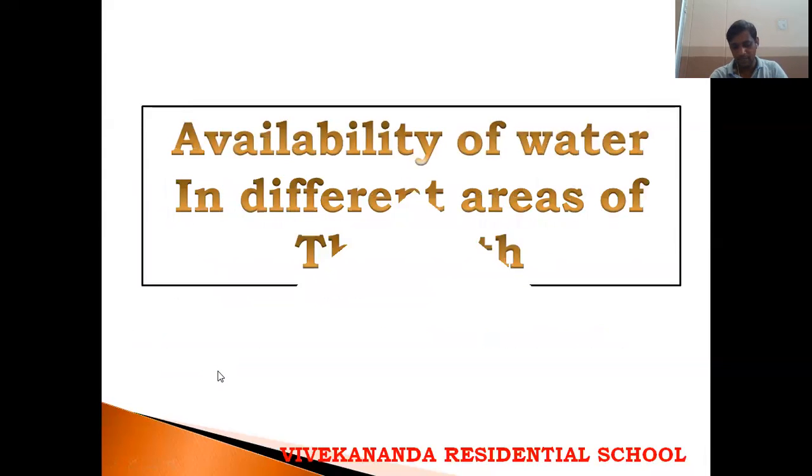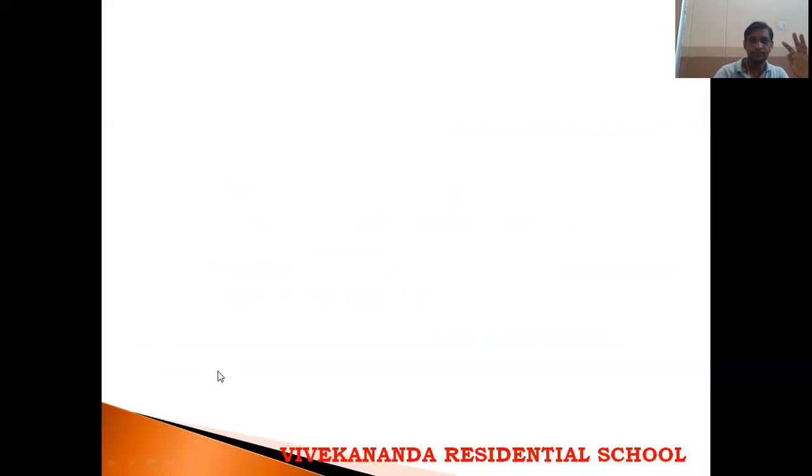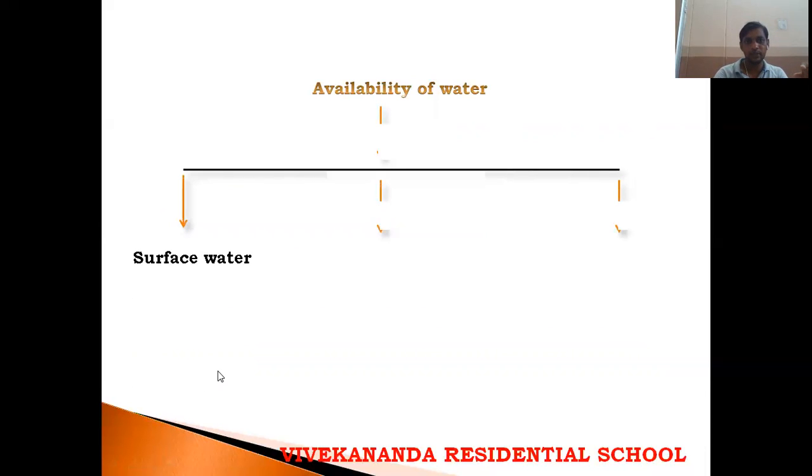Next is availability of different forms of water. Water is available in different areas of the earth, in the form of surface water and underground water. Surface water: the water that is present above the earth's surface is called surface water. Examples are ponds, lakes, or rivers.